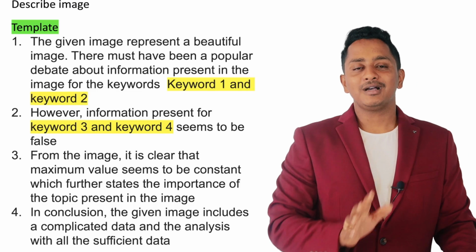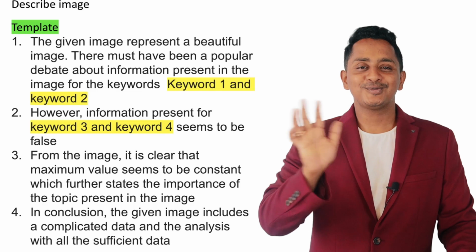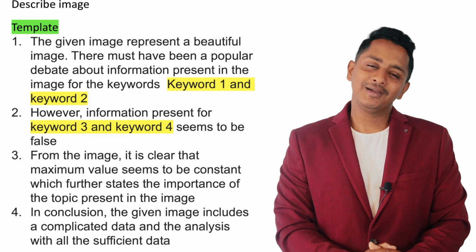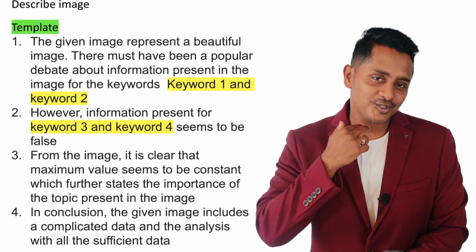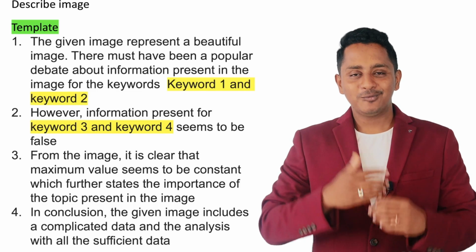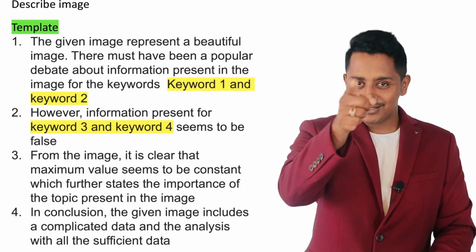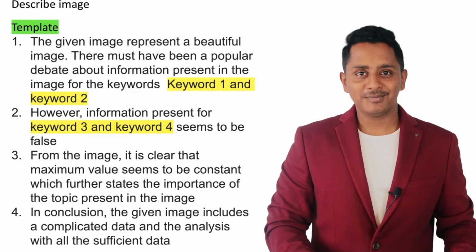If you fumble, you lose marks. If I don't give content, you don't lose marks. Things are different. If you hesitate, you lose marks. If you have pitch issues, you lose marks. But what people think is, if I don't give content, I lose marks. That is your psychology working behind it. It's your Einstein's brain working behind it.